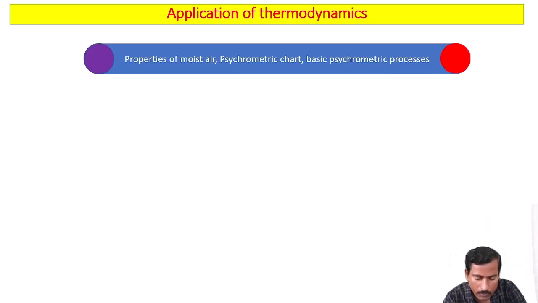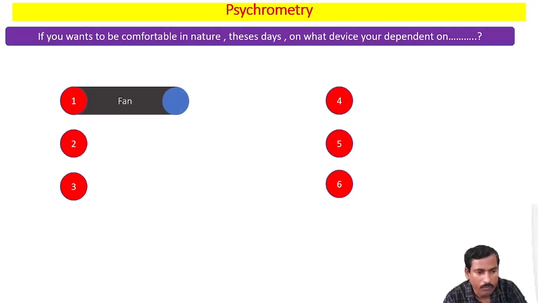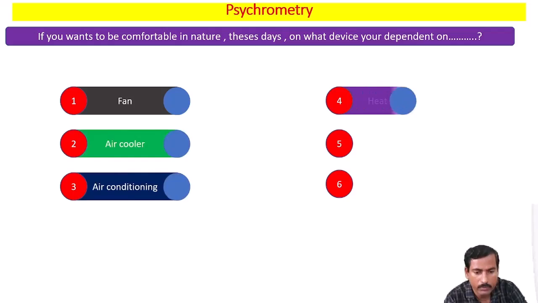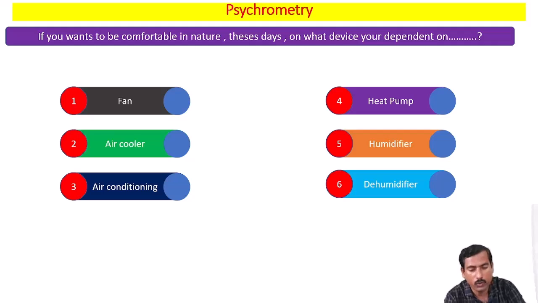Now the first question in front of you is: if you want to be comfortable in nature these days, on what device are you dependent? Okay, so I can expect an answer from you. These days we are dependent on fan, air cooler, air conditioning, heat pump, humidifier, dehumidifier. So these are the most commonly used devices these days if we want to be comfortable.